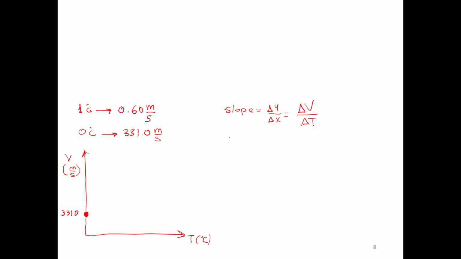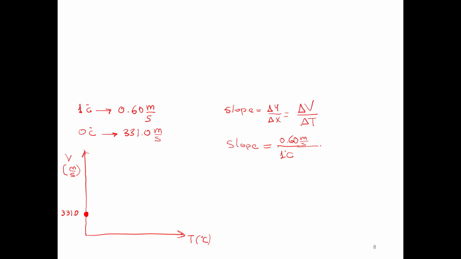And in this case we know for each degree Celsius the change in velocity is 0.60 meters per second.